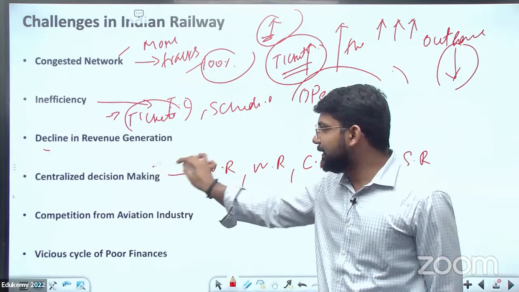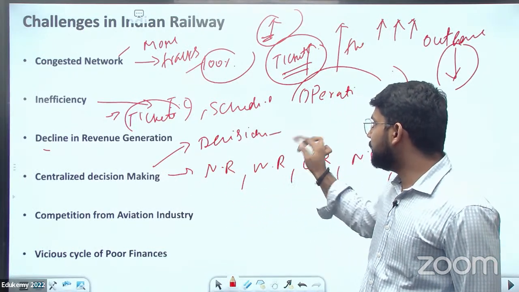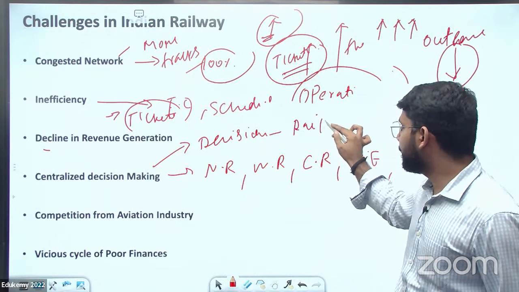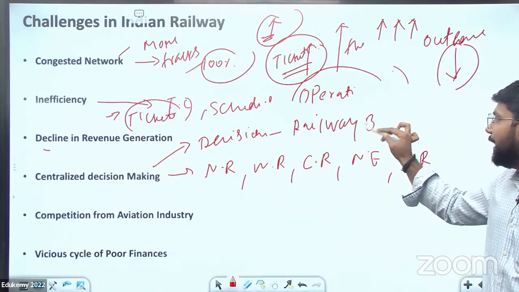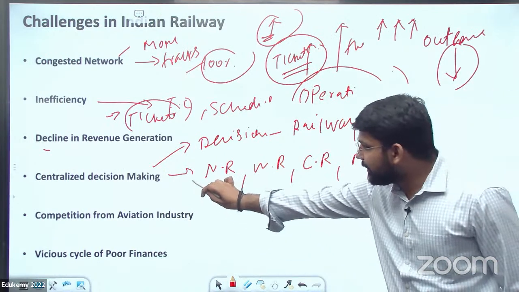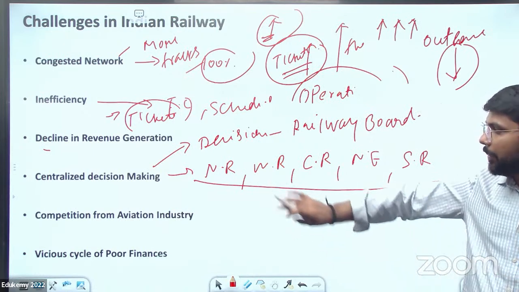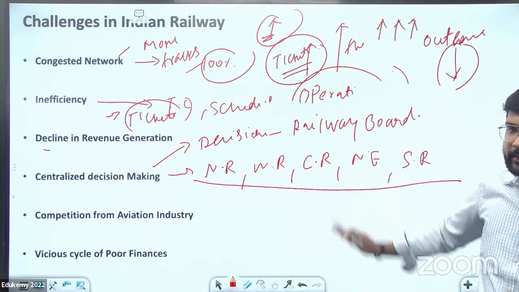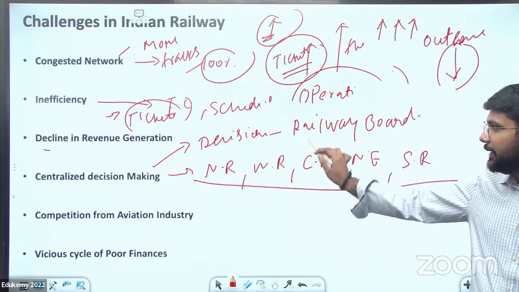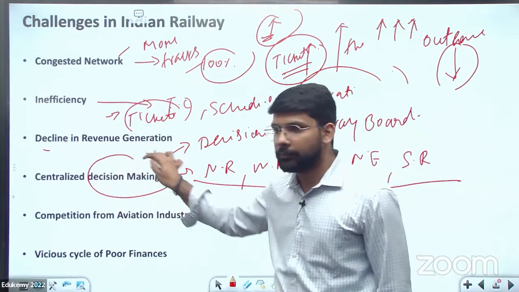But the final decision making power is with the railway board. So this is undermining the power of the Northern Railway, Western Railway, Central Railway. So there is a need for reforms, decentralization of the system.